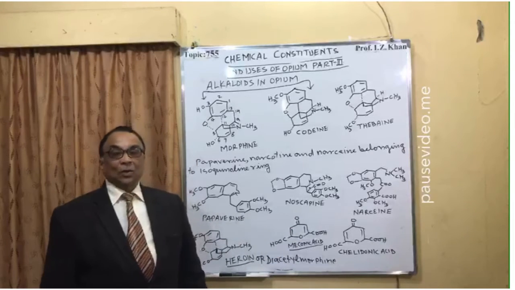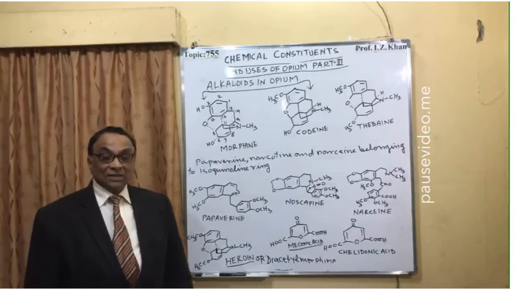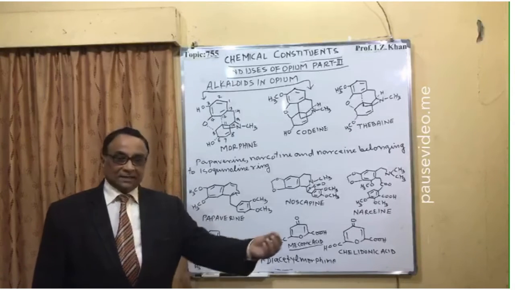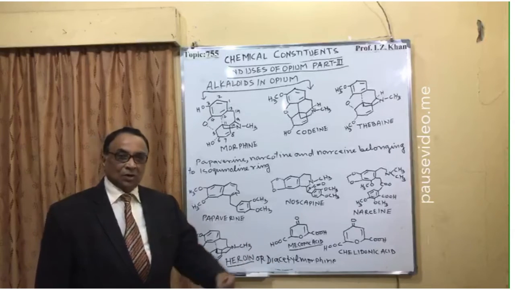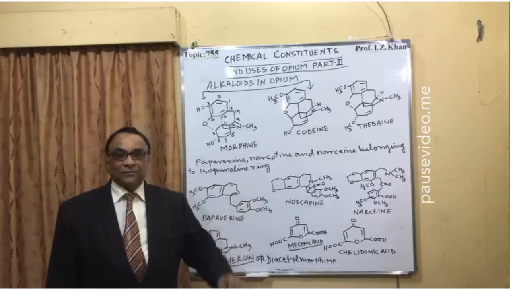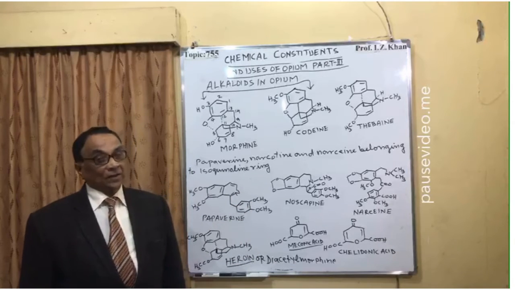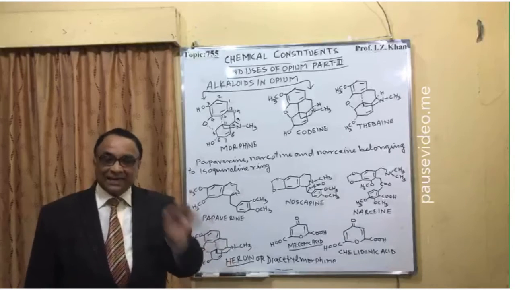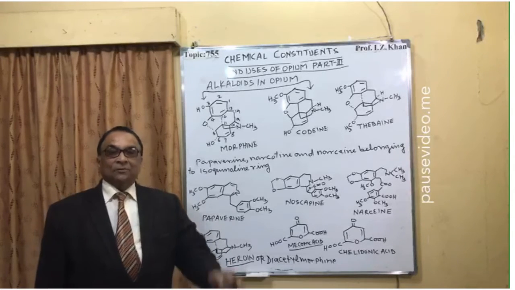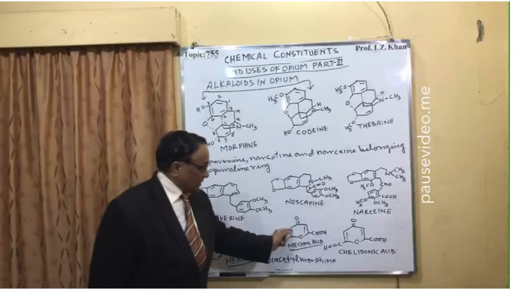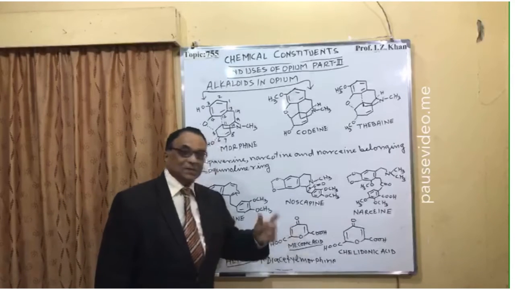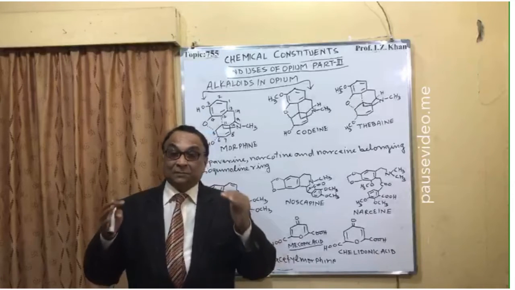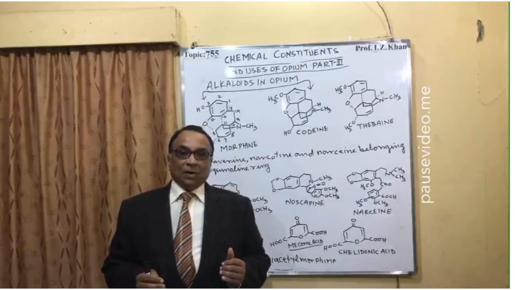If you want to test whether any substance contains opium or not, just take a water solution or alcoholic solution and add a few drops of alcoholic ferric chloride solution. Immediately it will turn red. The red color of that solution confirms that it contains meconic acid, and meconic acid means it is opium. So this is a very specific test for opium.